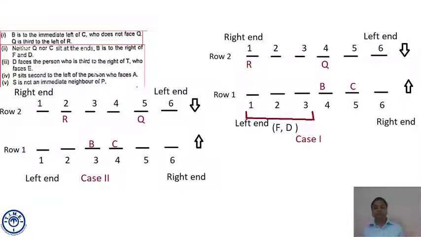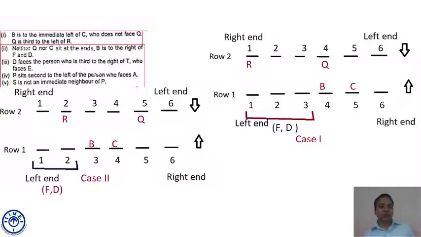Please think about it once again. In case 1, C cannot come at position 6, cannot be at the end. If C is at position 5, B is at position 4, perfectly right. C cannot be at position 4, otherwise it will face Q. If C is at position 3 and B is at position 2, then F and D both cannot come to the left of B. So case 1 has only one possible scenario.